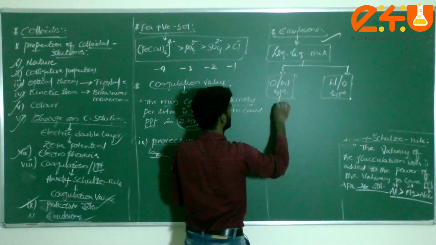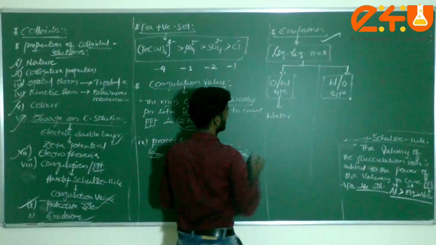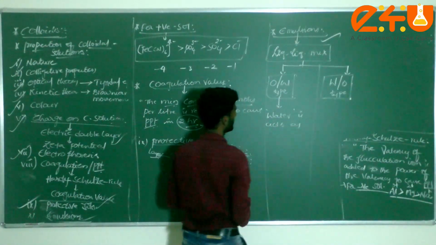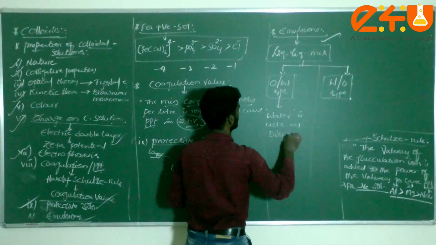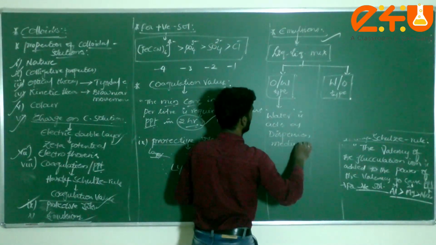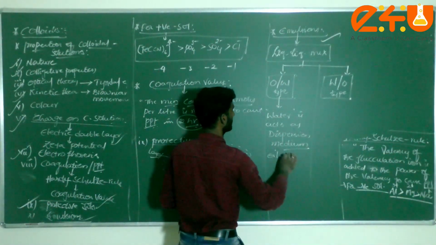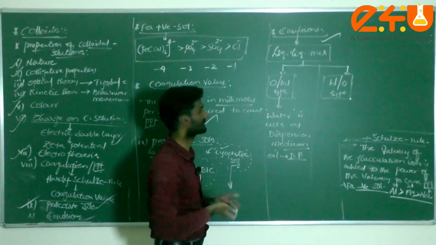In oil in water emulsion, water acts as the dispersion medium, and oil acts as the dispersed phase. Don't get confused.